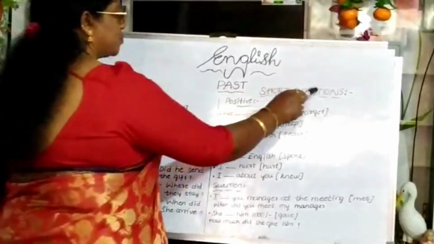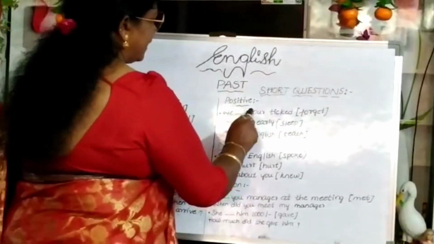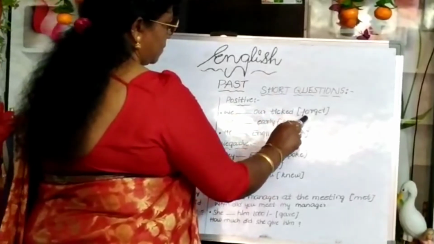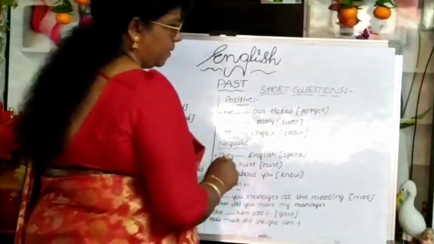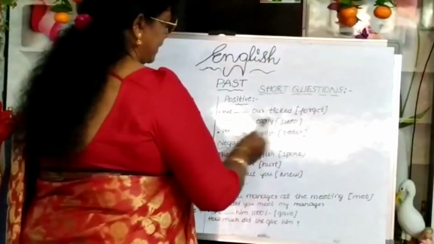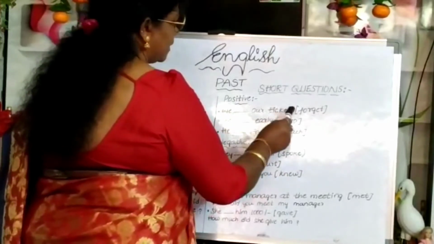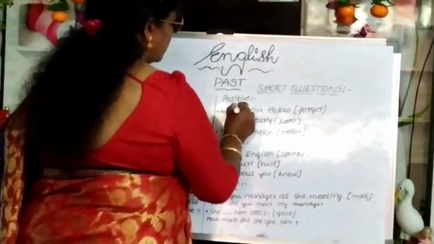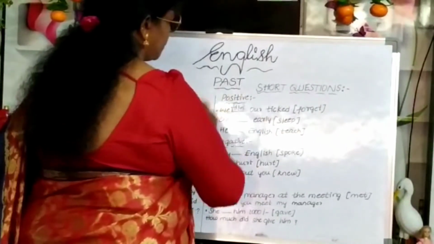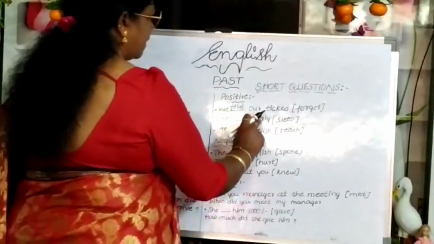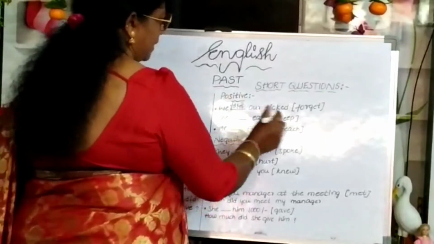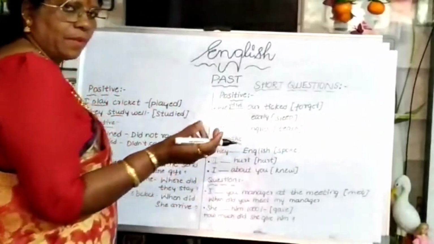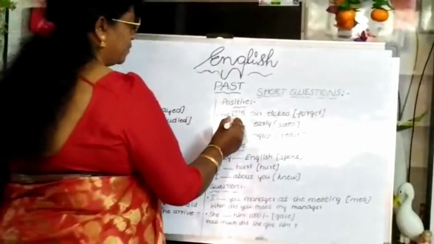In positive, short questions. We forget our ticket. Here it is given forget. Forget, we know that is present tense. We forgot our ticket. Here you have to say forgot. Here she sleeps early. Sleep is present tense only. Here we have to use slept.